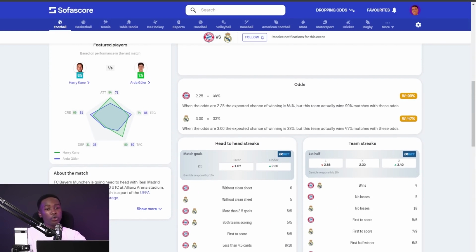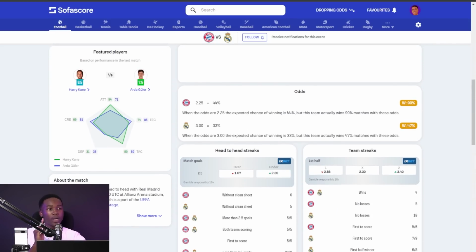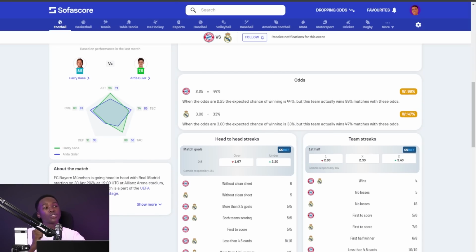And that is why when you go back and have a look at the head-to-head streaks, you will realize that SofaScore did highlight the match goals as the streaks that they want to focus on, or as the outcome they want to focus on, given that there is a predictable pattern, because, you know, BTTS, or both teams to score, occurred in 5 of their last 5 games, and then over 2.5 goals occurred in 5 of their last 5 games.